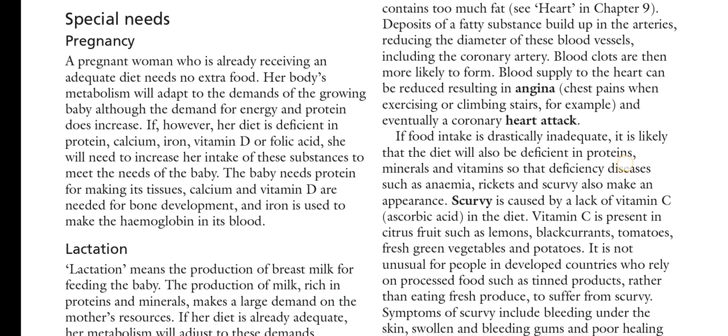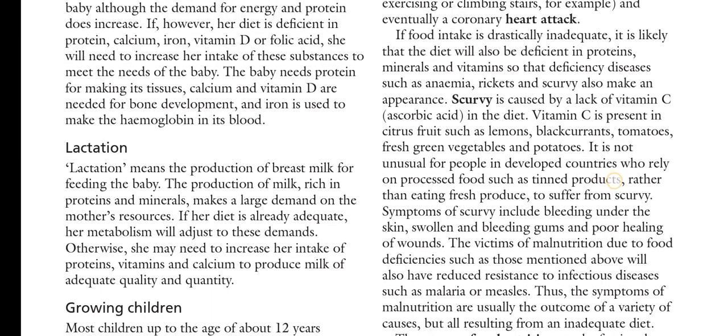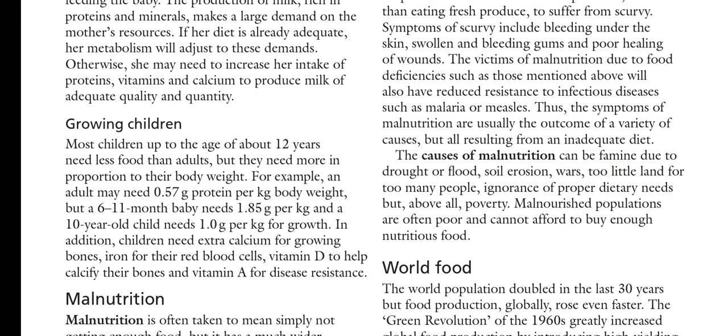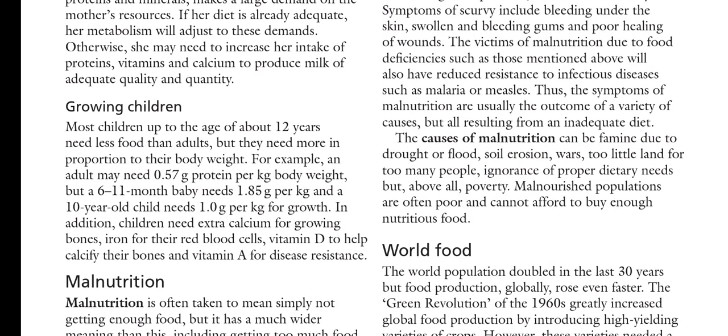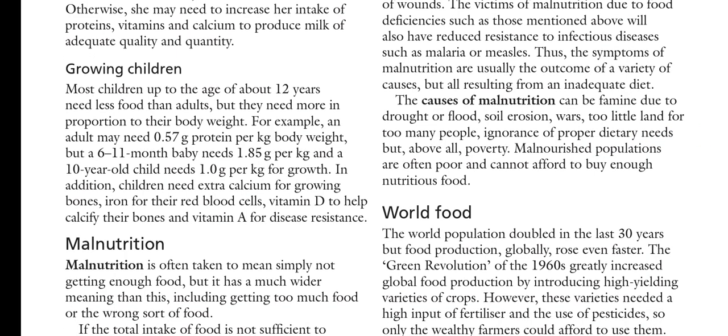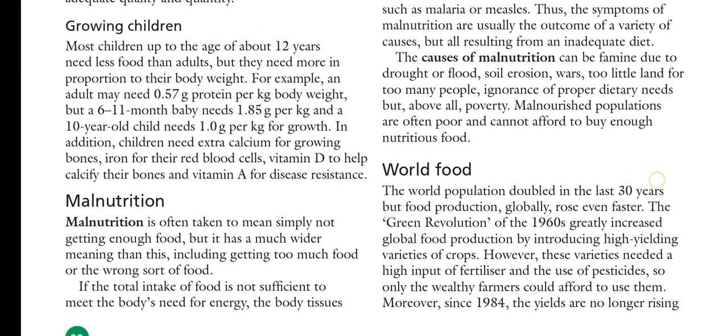A lot of other diseases occur too, such as vitamin C deficiency causing scurvy, vitamin D deficiency causing rickets, and vitamin A deficiency causing night blindness, and a lot of other diseases. So we have to take all the food required for our body. Causes of malnutrition can be famine due to drought, flood, or soil erosion, wars, too little land for too many people, ignorance of proper dietary needs, and poverty. Malnourished people are often poor and cannot afford to buy enough nutritious food.